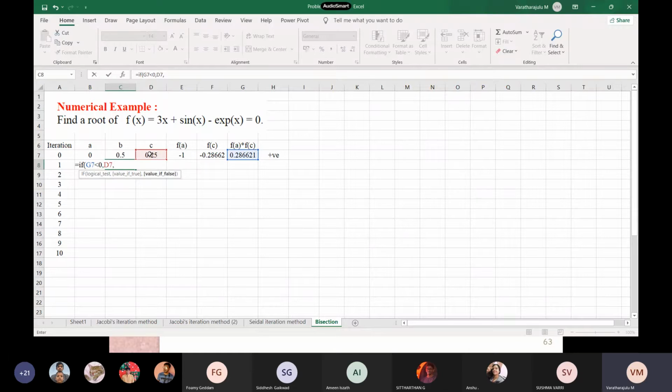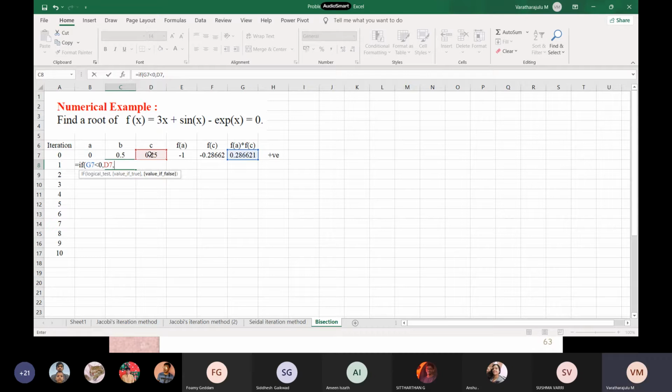Yes, we can depend on H also. In order to visualize whether it is positive or negative, I have given it. You can take that, but instead we need to compare positive plus, and you need to give equal to, right? So instead, using G7 in the coding is easy. Let it be. You continue.